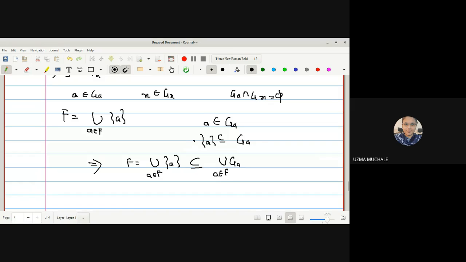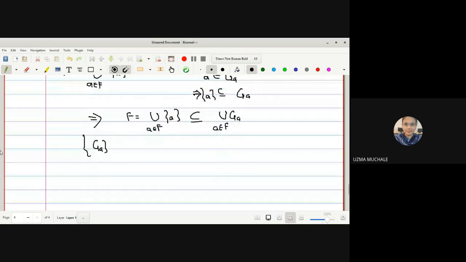You only have to apply union on both sides. So this shows that the family GA of open sets, which contain the point A, forms an open cover. These are the family of open sets which contain the point A. That's why I have written the suffix. It forms an open cover.